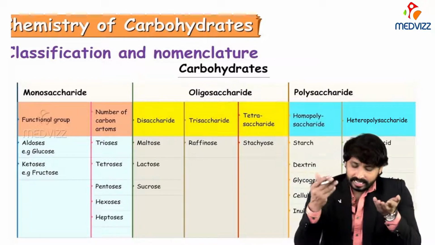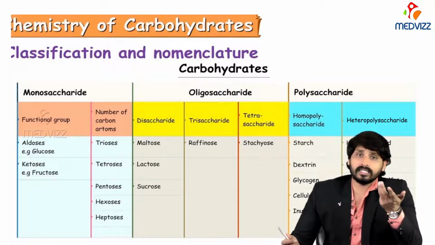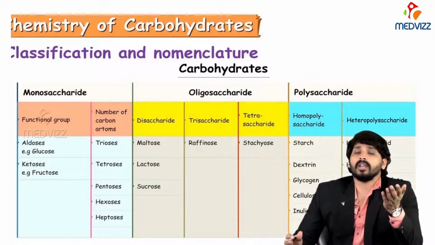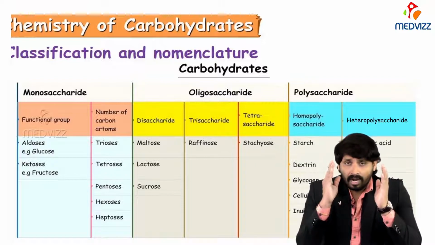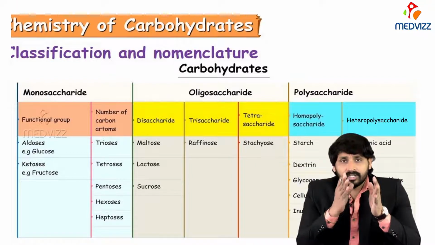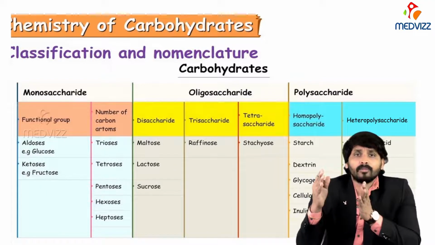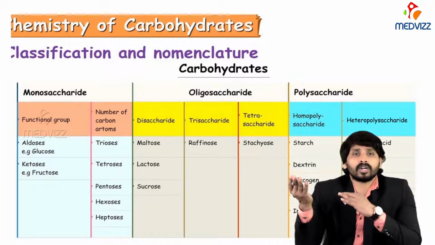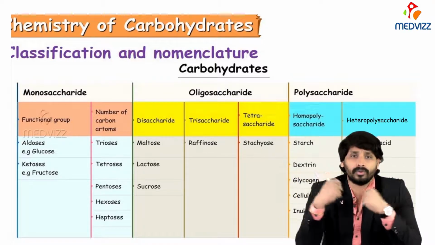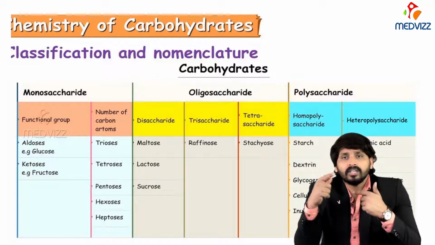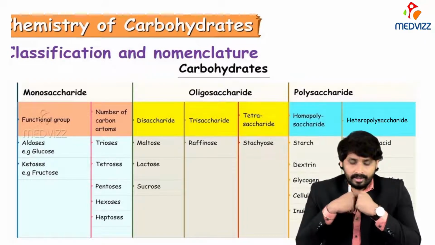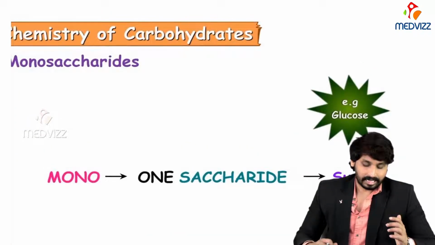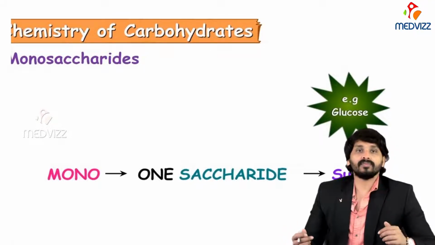Examples include hyaluronic acid, heparin, chondroitin sulfate, keratan sulfate. If chondroitin sulfate is made up of 100 molecules, the first two molecules will be glucose, the next two molecules will be galactose, and the next few molecules will be fructose. So repetitive different sugar units will be present in a heteropolysaccharide. These are the things about classification and nomenclature. So let us describe one by one the chemistry of carbohydrates.